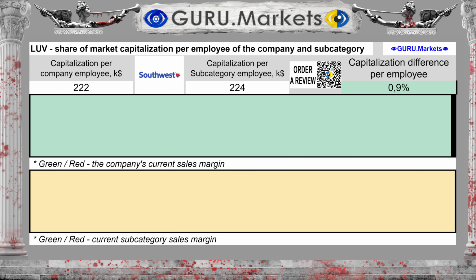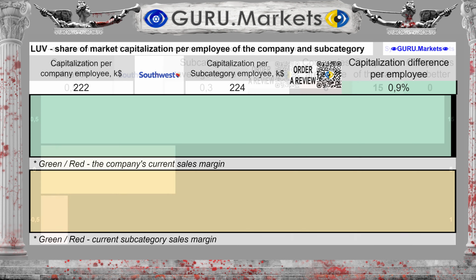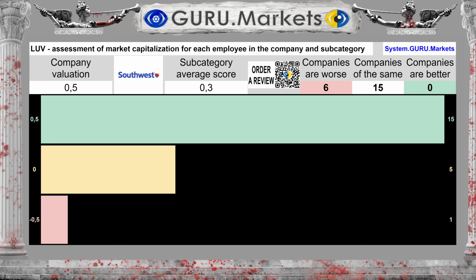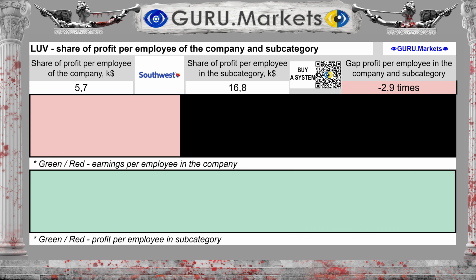The amount of market capital for each employee of the organization is equal to $222,000, and in the subcategory there are $224,000. The difference between the subcategory average and the company's performance is 0.9%. Estimation of the amount of market capital of a company per employee in comparison with the indicators of subcategory companies: Good, 0.5 points.